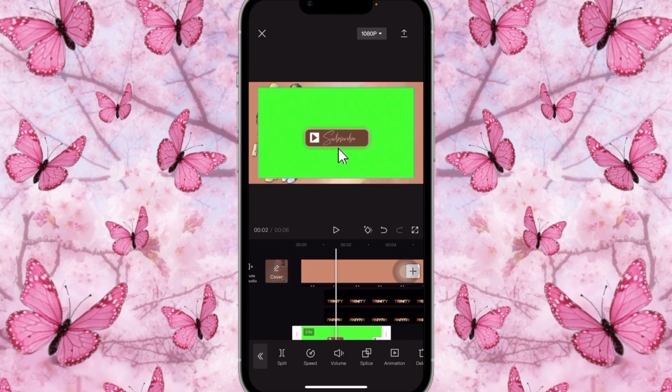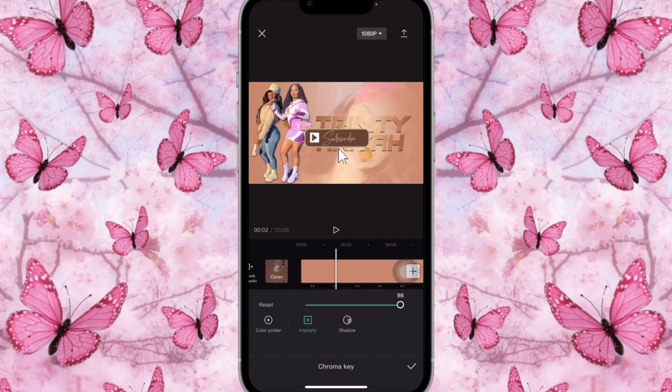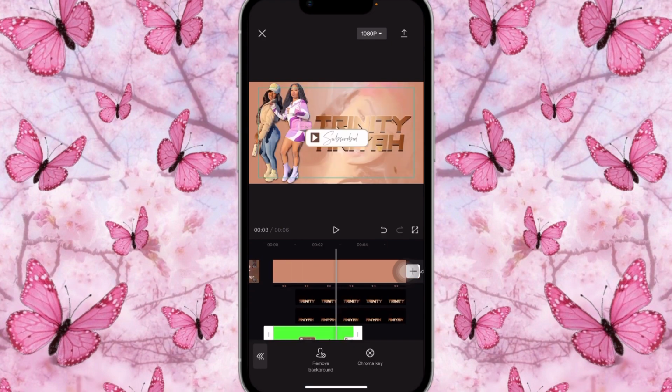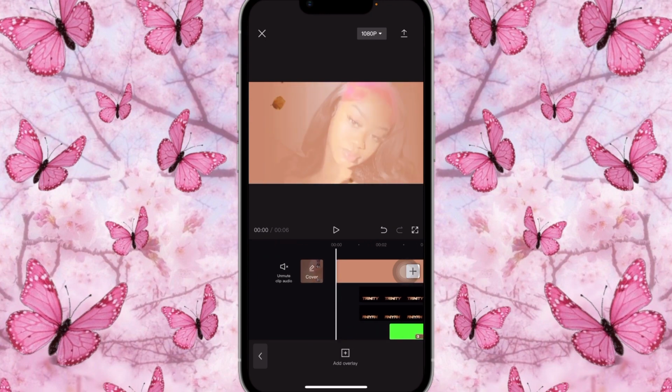I'm going to move on to the brown part so that I can see how I'm removing the background. Click on remove background, then you're going to click on chroma key, and you're going to place it on the green background. The intensity, we're going to bring it all the way to the end. Great. Click on it, make it smaller, and you're just going to place it right at the bottom like this. Great. So it should look like this.